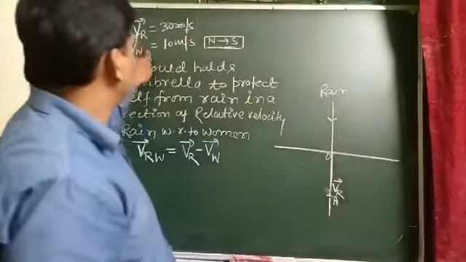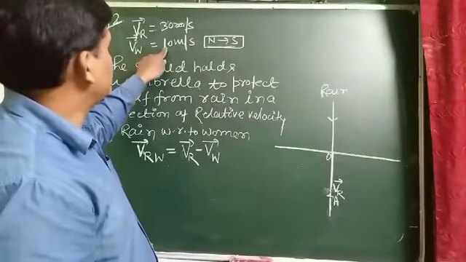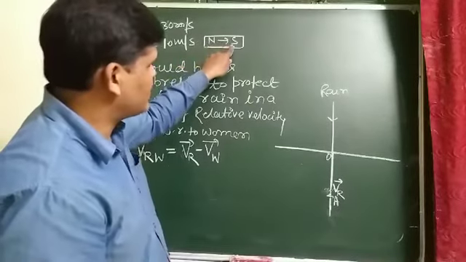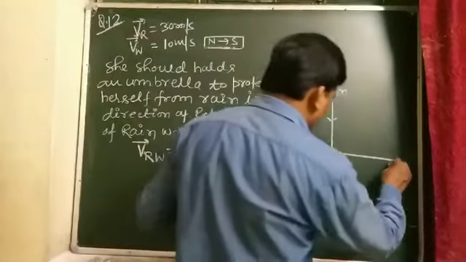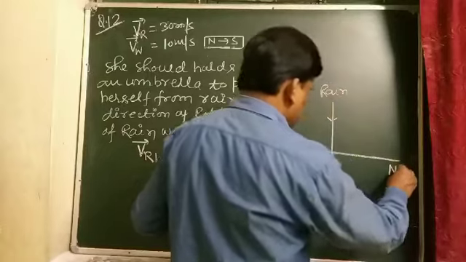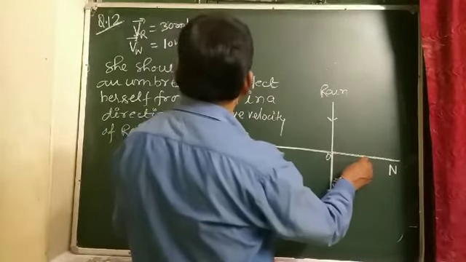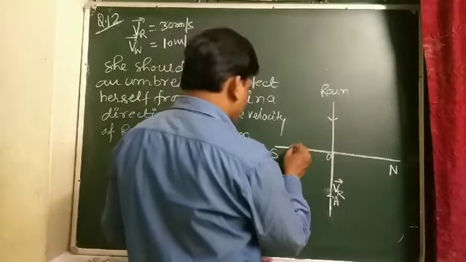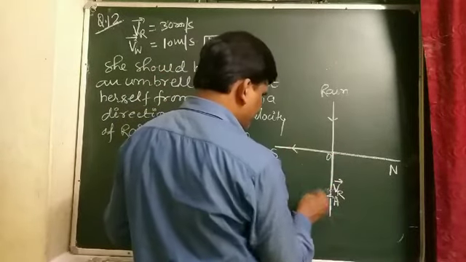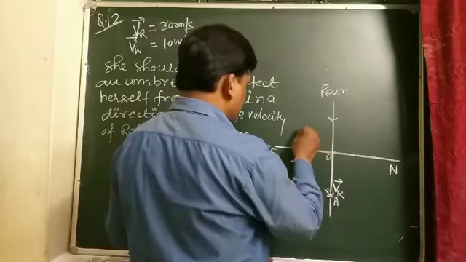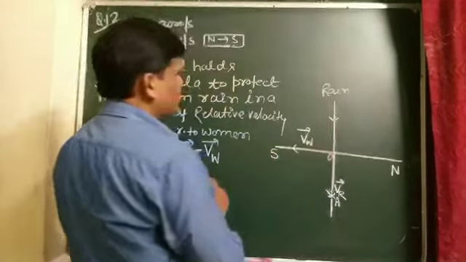And the woman rides a bicycle and moves from north to south direction. So we have to show north here, and north to south direction. This is the velocity of the woman from north to south direction.